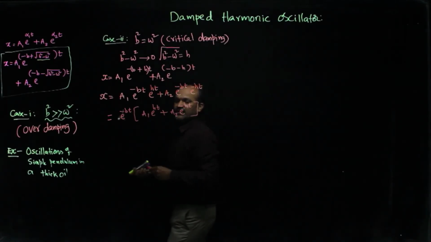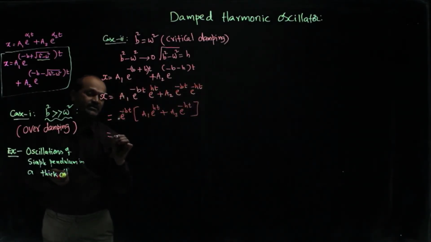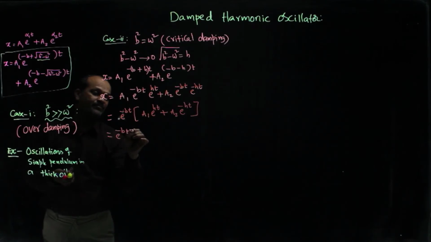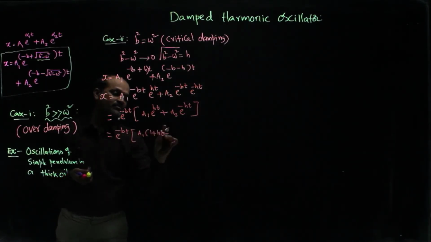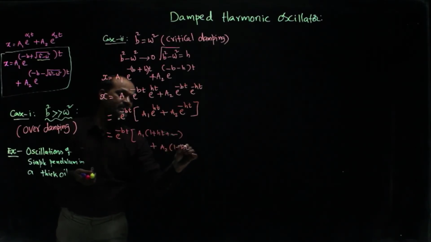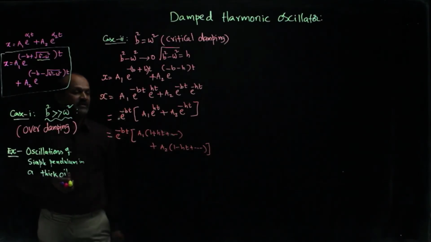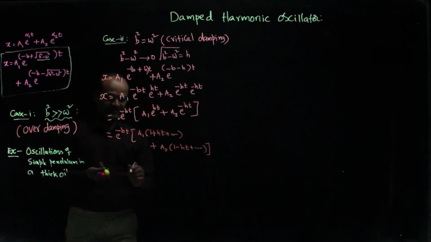okay, and if you expand it, e power minus bt into a1 into 1 plus ht plus so on, plus a2 into 1 minus ht plus so on. Higher order terms we are neglecting.